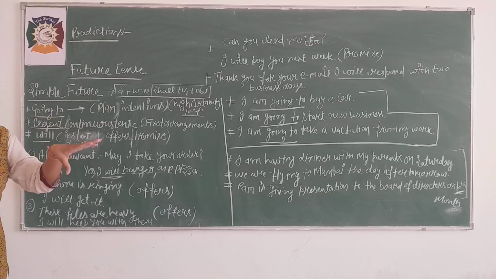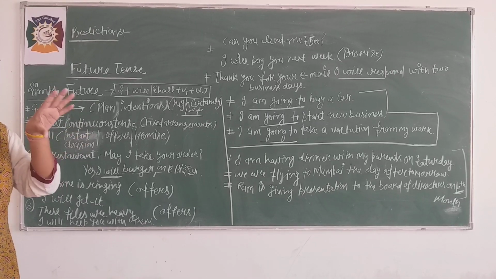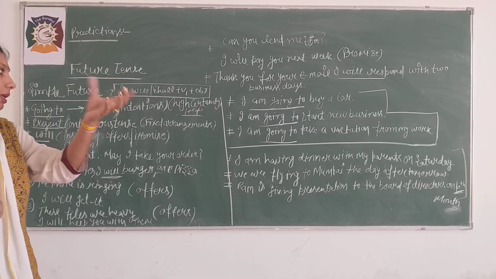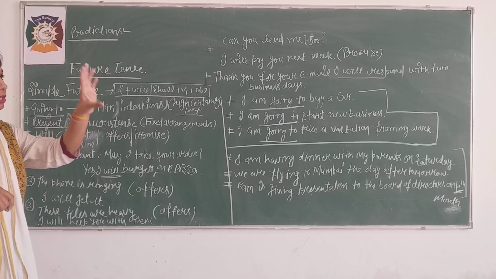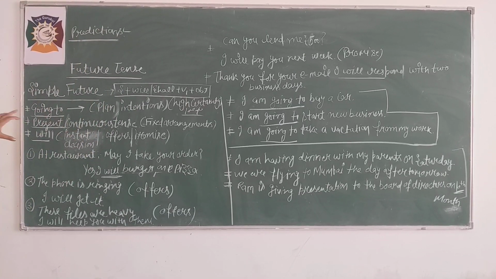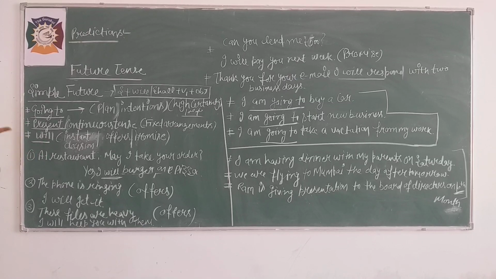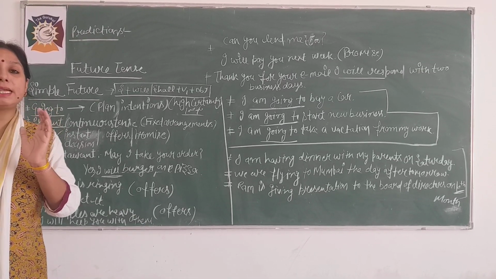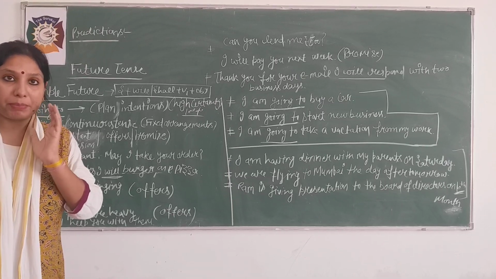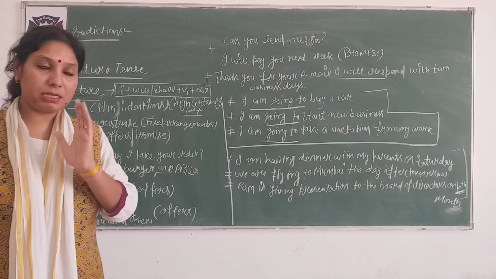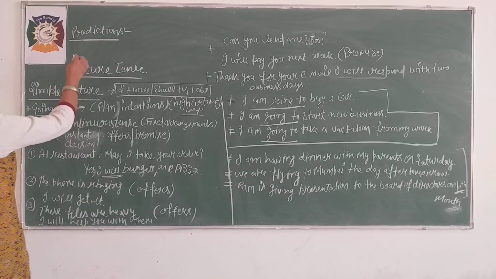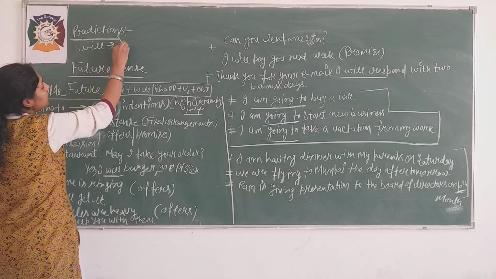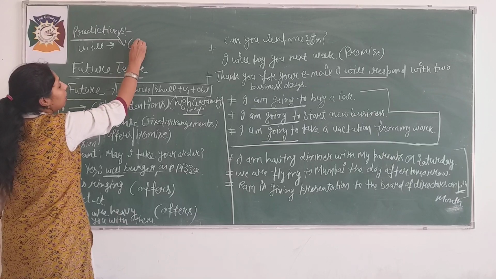Means instantly I have made my plan. Okay, I am doing the prediction, sorry, very sorry about that, I am doing the prediction by seeing the clouds. And like that, will, I think, will depends on personal experience and knowledge.